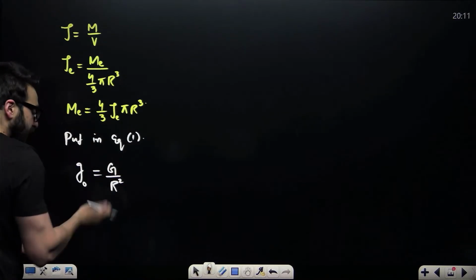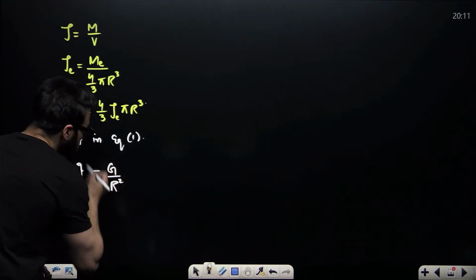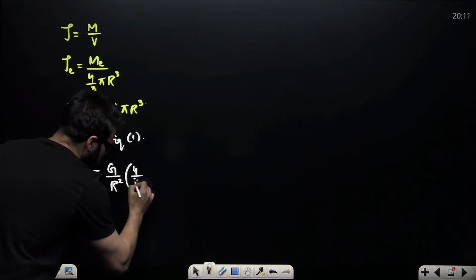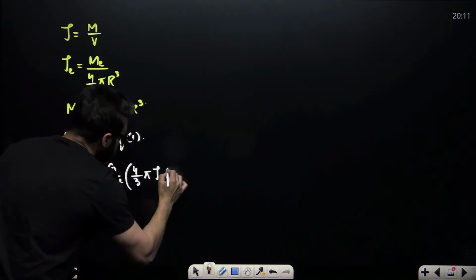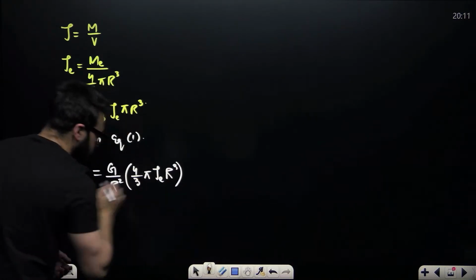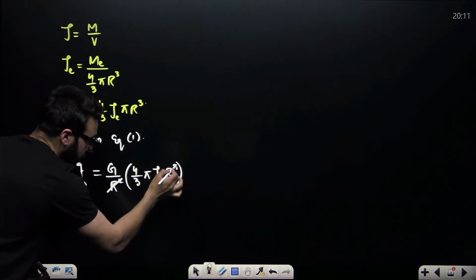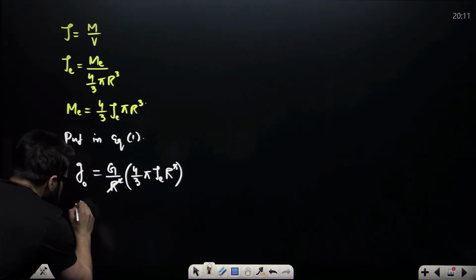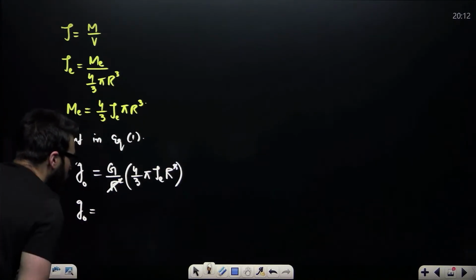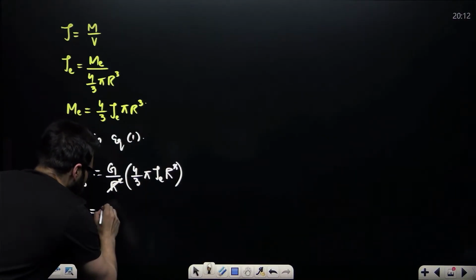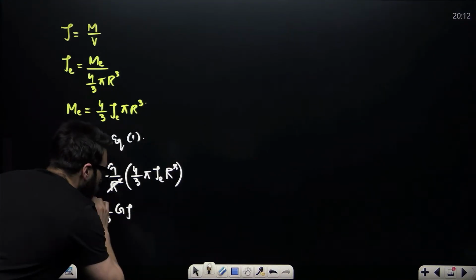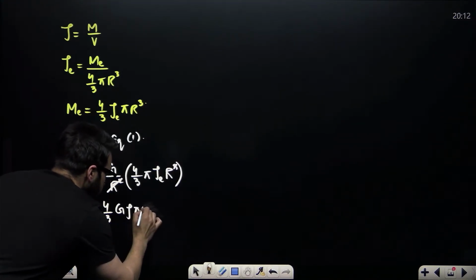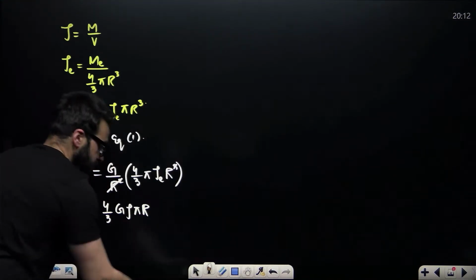Then instead of mass, I write 4 by 3 pi rho_e R cube. Now this R square and R cube will cancel. So g naught will come out to be 4 by 3 G rho pi R.